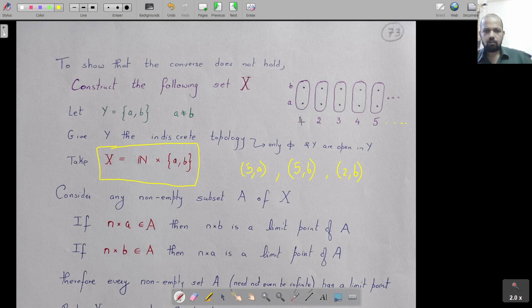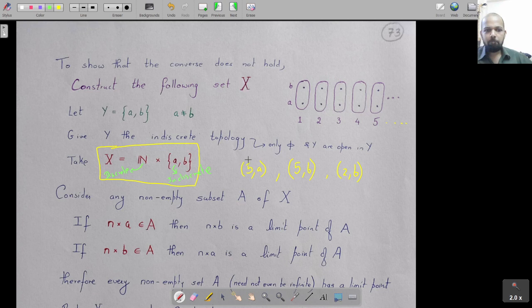and what topology do you put on this set? Well, the product topology, where on the natural numbers you put your usual topology, so it is the discrete topology here. And on {A, B} you put the indiscrete topology. Indiscrete means there are only two open sets, one is empty and one is the whole space. So in this there are only two open sets, the null set I don't even have to draw, and the other open set is the whole set {A, B}.